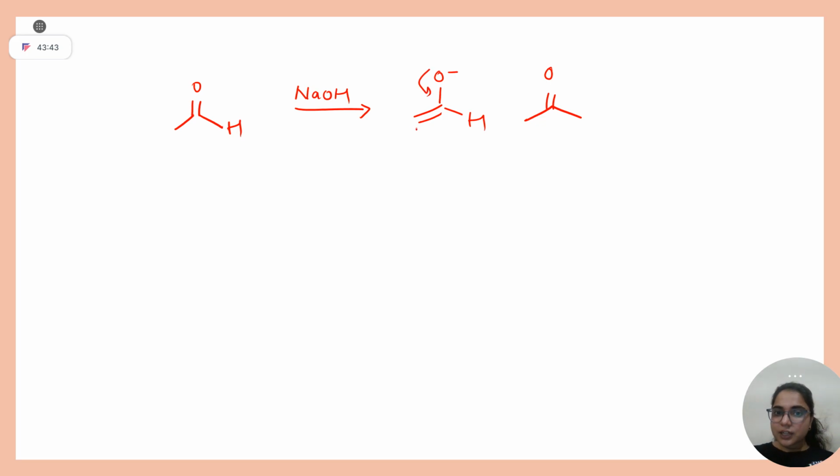So this negative charge will attack onto this carbon, oxygen lone pair will come, and this is the negative charge. I hope I am clear to you. And this is nothing but your aldehyde. Clear?